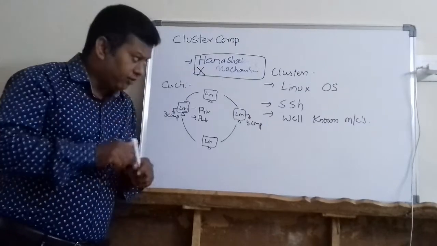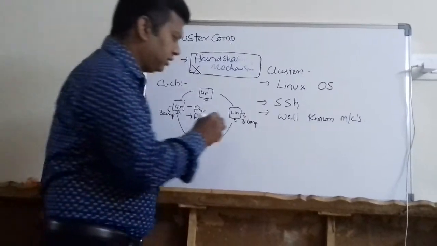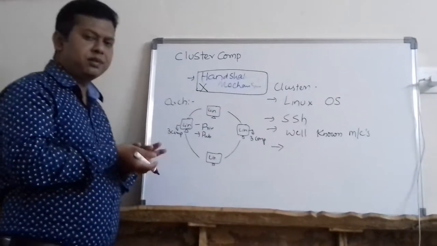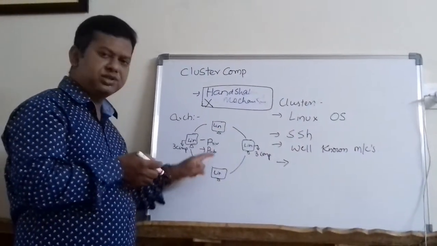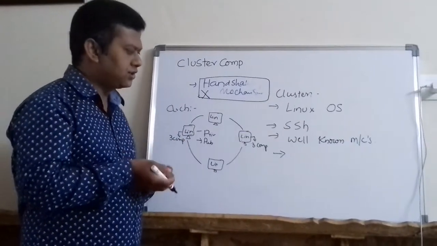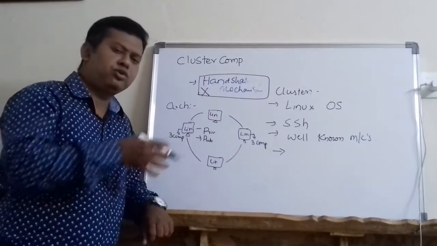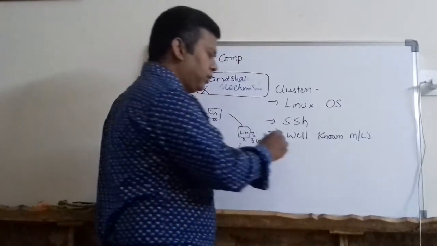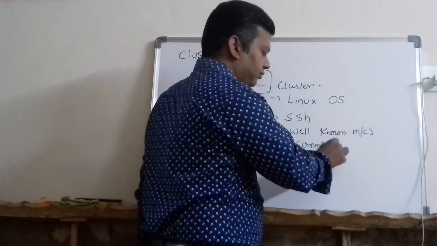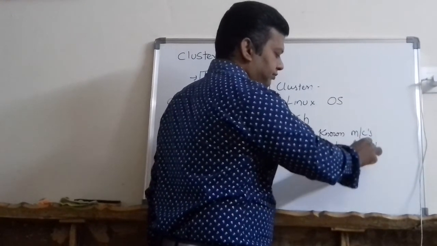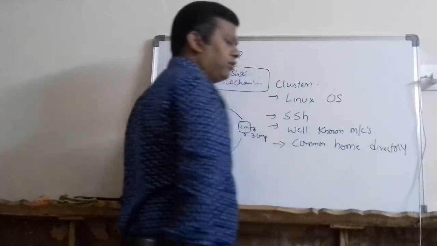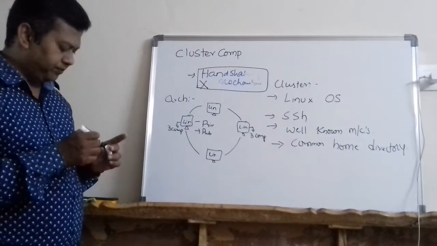Now one more important point before we complete cluster computing. In a cluster, even though I have 4 machines, 10 machines or 100 machines, by the concept of SSH and well-known machines, all these machines together will have a common home directory, more or less like a shared memory kind of thing, right?